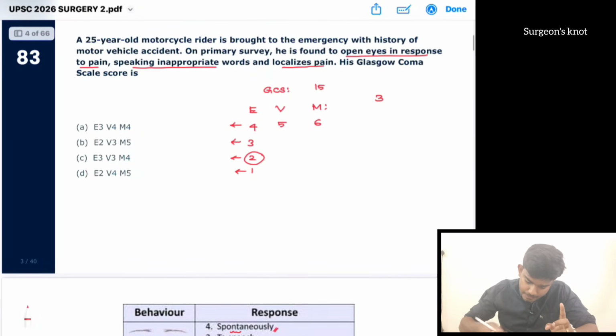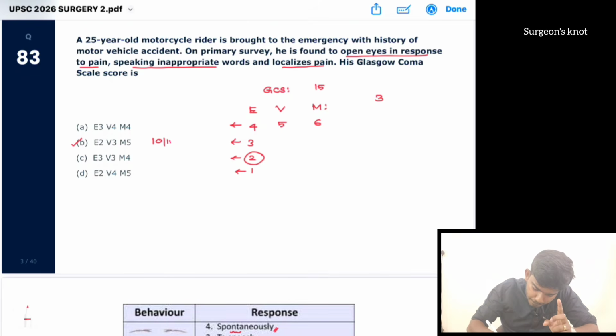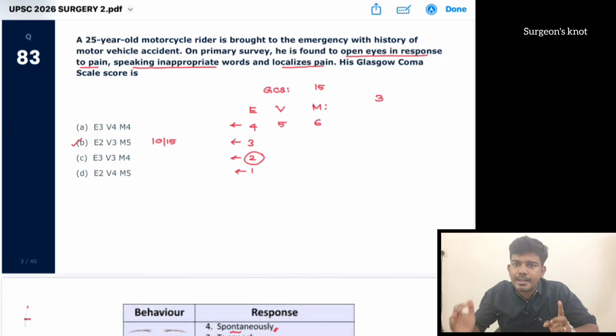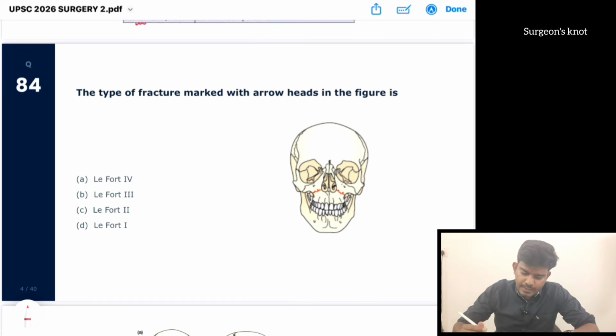So the answer is E2, V3 and M5. So the total score is 10 by 15. If the patient's GCS score is less than or equal to 8, we have to intubate the patient even if the vitals are stable. So the next question is the type of fracture mentioned in the arrowheads in the figure.